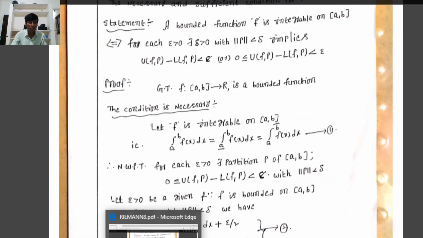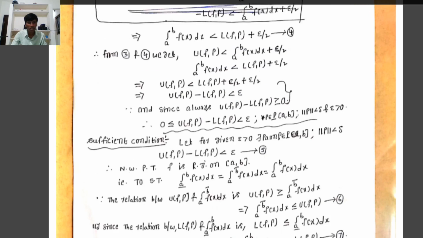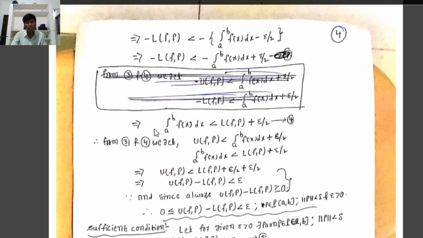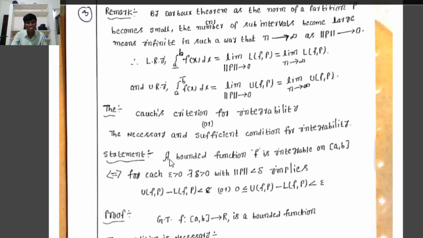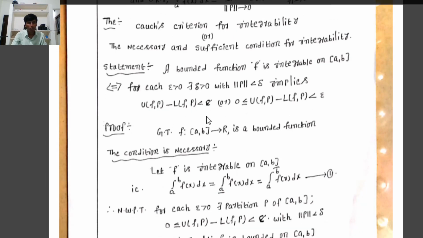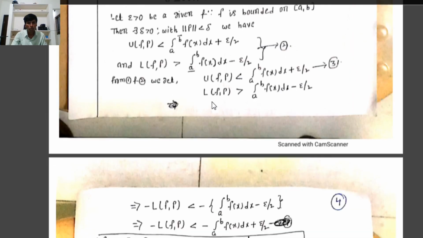In the sufficient condition, we assume that for given epsilon greater than 0 there exists a partition P on the closed interval [a, b] such that norm of P less than delta, U(P) minus L(f,P) less than epsilon. Therefore, f is Riemann integrable on the closed interval [a, b]. Therefore, the necessary and sufficient condition is the Cauchy's criterion for integrability: a bounded function f is Riemann integrable on the closed interval [a, b] if and only if for each epsilon greater than 0 there exists a delta greater than 0 with norm of P less than delta implies U(P) minus L(f,P) less than epsilon, or 0 less than or equal to U(P) minus L(f,P) less than epsilon.